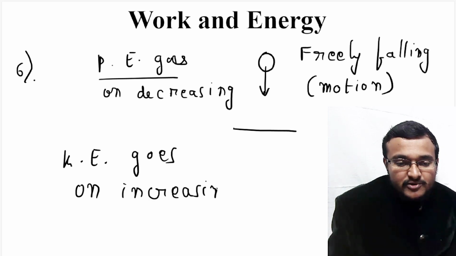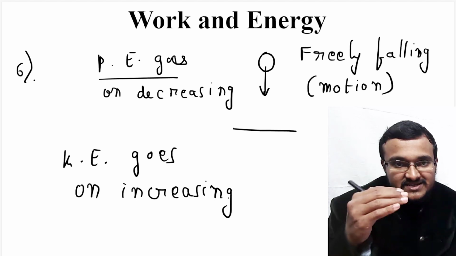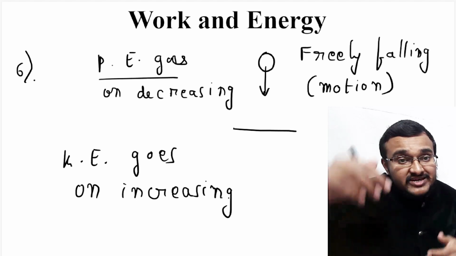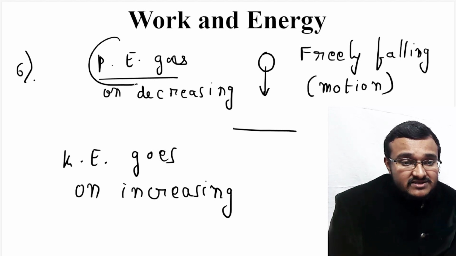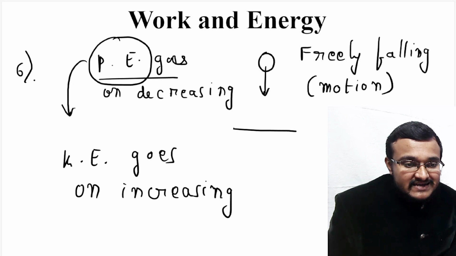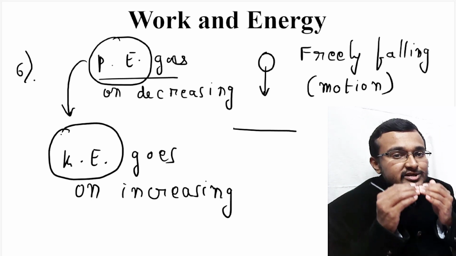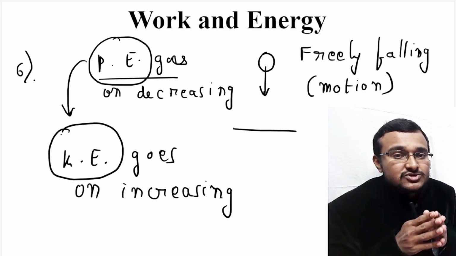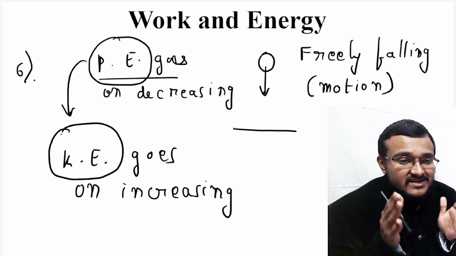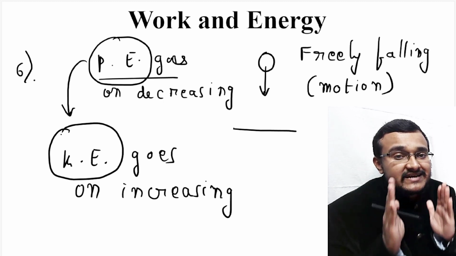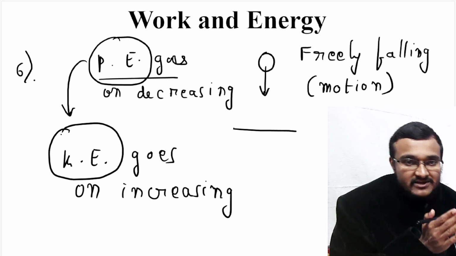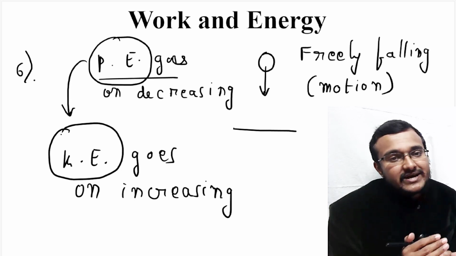How much potential energy decreases, that much kinetic energy increases. So this potential energy is getting transformed to kinetic energy. There is no collapse of energy. Here energy is getting transformed from one form to other form, that is from potential energy to kinetic energy.